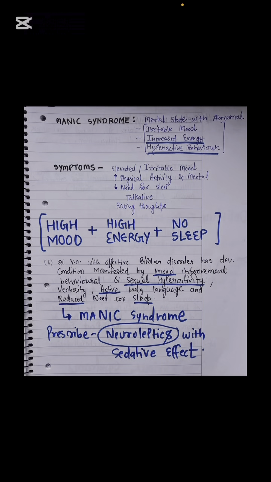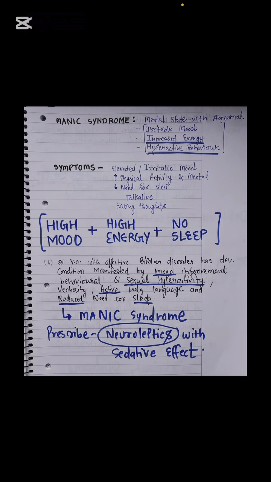The patient will talk a lot, the patient will have racing thoughts, or he will think a lot of things within one minute itself. So I have highlighted the main key points to remember for you: high mood, high energy, no sleep. This is the mnemonic. This is how you can remember the mnemonic for manic syndrome: high mood, high energy, no sleep. So let's hear it from the patient.